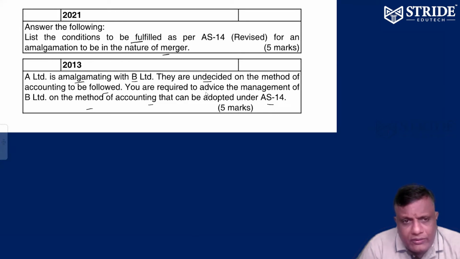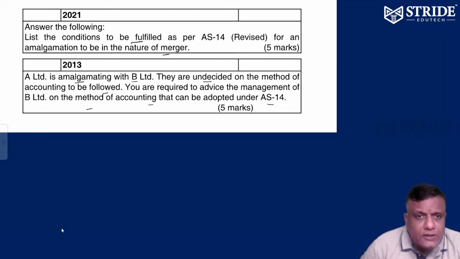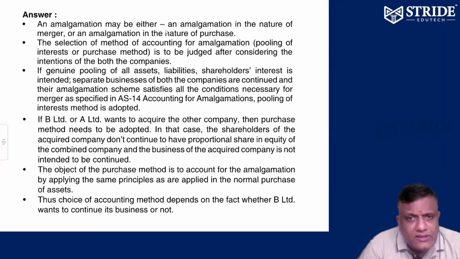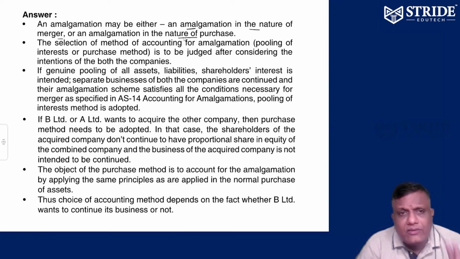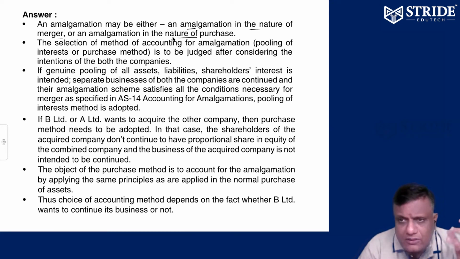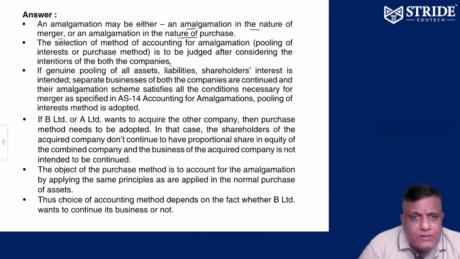Okay, so the question is, what is merger? Amalgamation has two types: amalgamation can be in the nature of merger, or in the nature of purchase. What kind of accounting can B Limited follow? Let's see. Amalgamation may be either an amalgamation in the nature of merger or in the nature of purchase. In the nature of merger, two companies become one company, or one company takes over the other company. For selection of method of accounting for amalgamation, there are two types: either pooling of interest or purchase method.